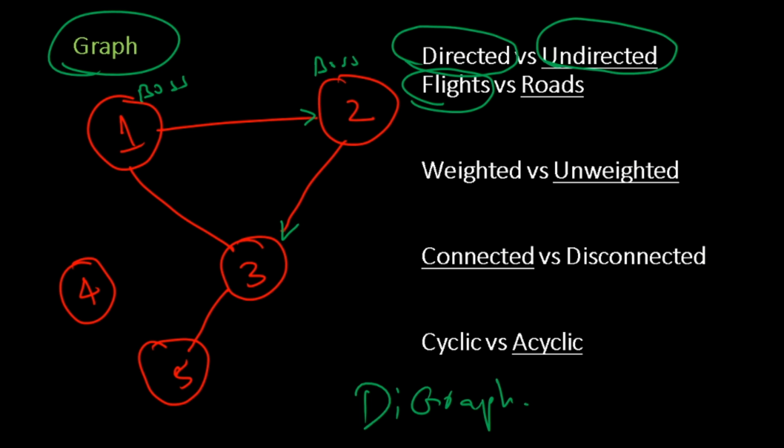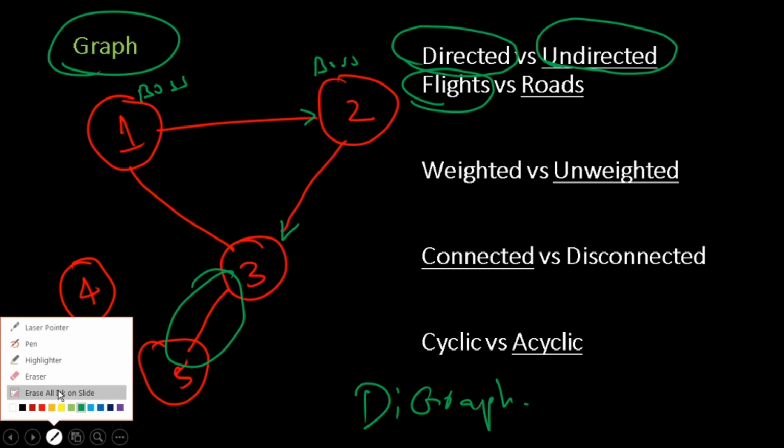A classic example: when there is a flight from 1 to 2, a flight from 2 to 3, that's a directed graph. When there is a road from 1 to 2, a road from 2 to 3, a road from 3 to 5, there is no direction. You can go from 3 to 5, you can go from 5 to 3. In that case, you're dealing with an undirected graph. I hope that distinction is clear.